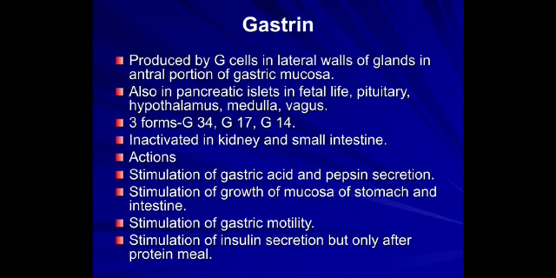Gastrin is produced in the G cells in the lateral wall of the glands in the antral portion of the gastric mucosa, also in the pancreatic islets in fetal life, and the pituitary and hypothalamus. There are different forms based on isomerism, which is called stereochemistry. It is inactivated in the kidney.